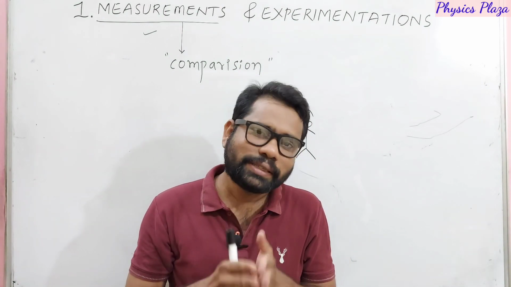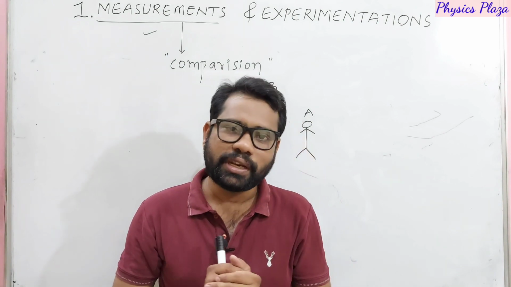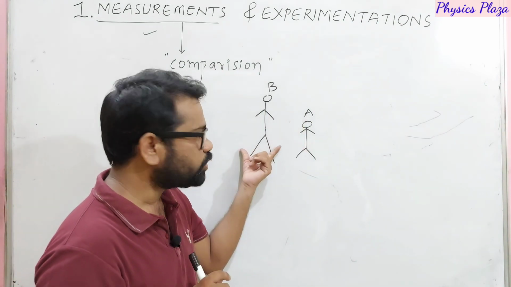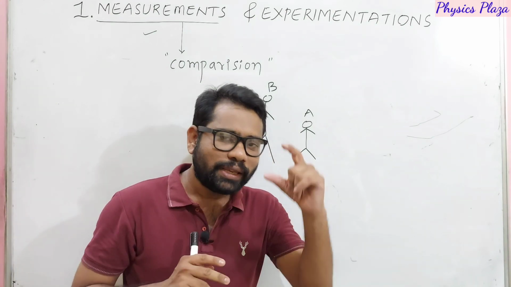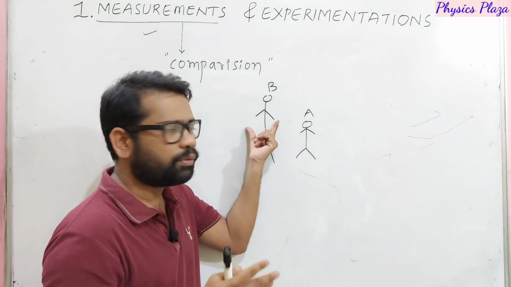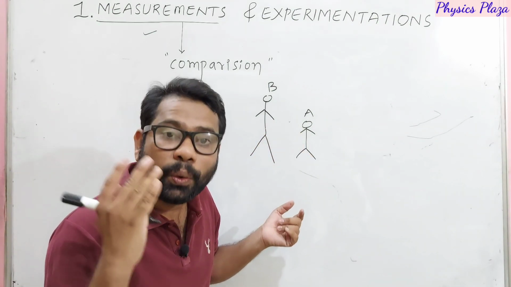But can you say exactly what is the height of the person, dear children, by seeing? No, we can't say that. We can say who is tall and who is short. We cannot say his height, whether person A's height or person B's height, whatever it may be, his height is unknown here.